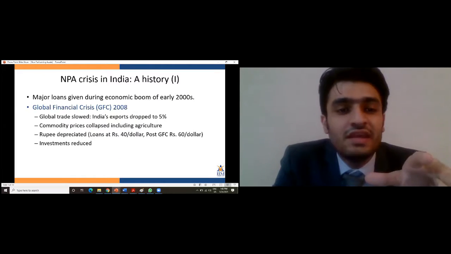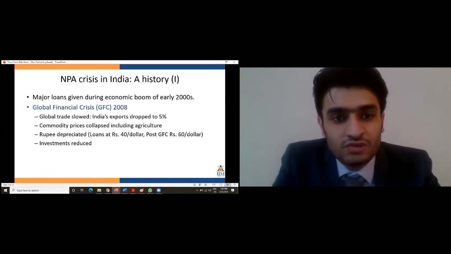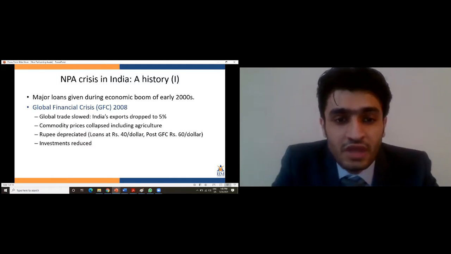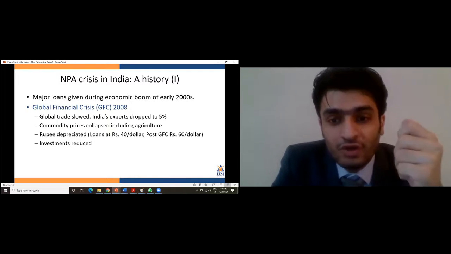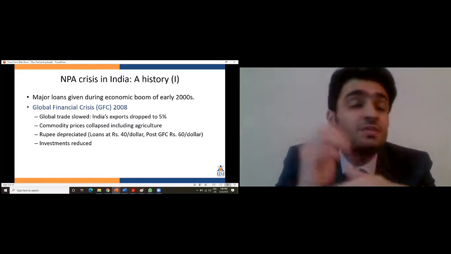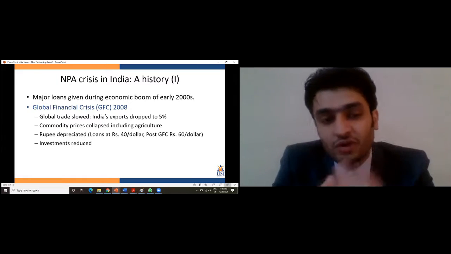Now, the NPA crisis in India. A lot of loans were given back in the economic boom of the early 2000s. However, the global financial crisis hit in 2008. It started with the crashing of the US housing economy, but spread all across the world. Global trade slowed down and the rupee depreciated. So the loans which were given at about 40 per dollar, post GFC, it was about 60 per dollar. So all the financial calculations of the banks went for a toss.